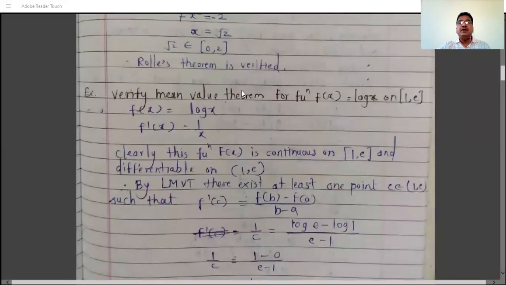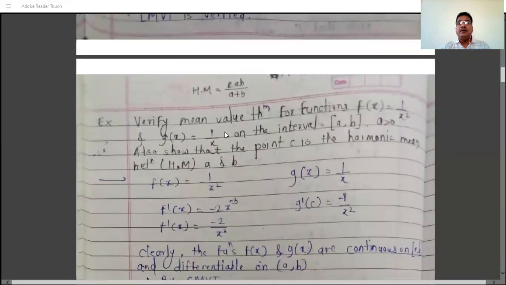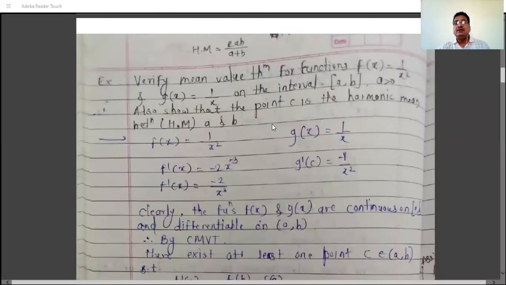If the question says verify mean value theorem and only one function is given, then we have to verify Lagrange's mean value theorem. Here we have to verify mean value theorem, but the two functions f and g are given. So we have to verify the Cauchy's mean value theorem.